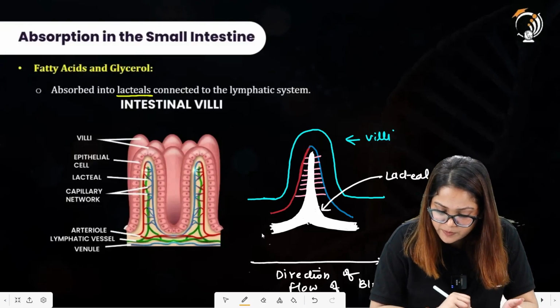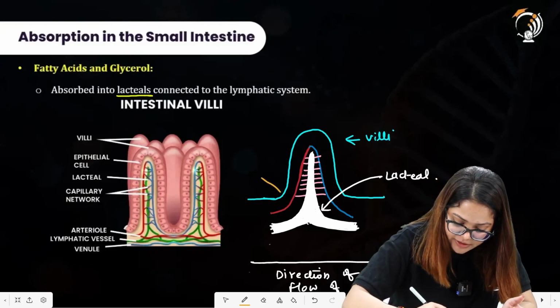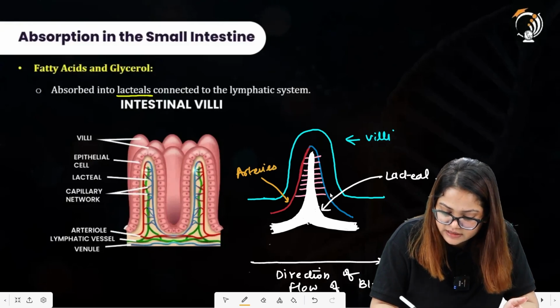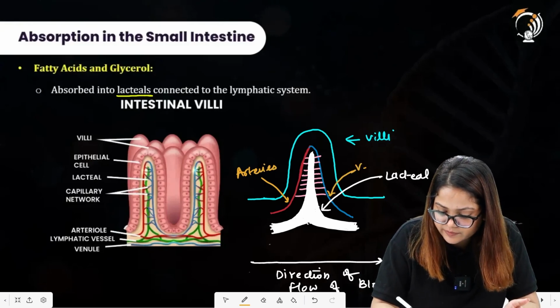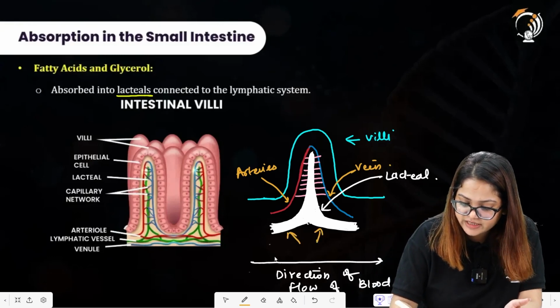So these are the arteries. Let me label it here. These are the arteries. These are the veins. These two are the branches of the lymphatic system.